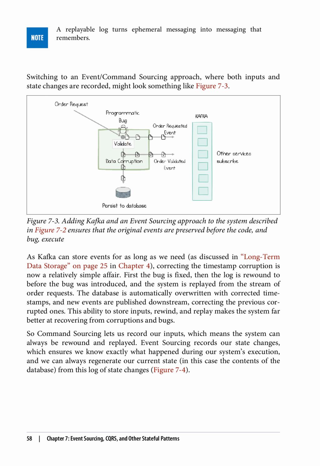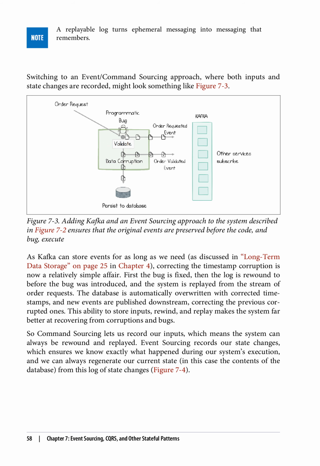A replayable log turns ephemeral messaging into messaging that remembers. Switching to an event/command sourcing approach, where both inputs and state changes are recorded, might look something like Figure 7.3. As Kafka can store events for as long as we need, as discussed in long-term data storage on page 25 in Chapter 4, correcting the timestamp corruption is now a relatively simple affair.